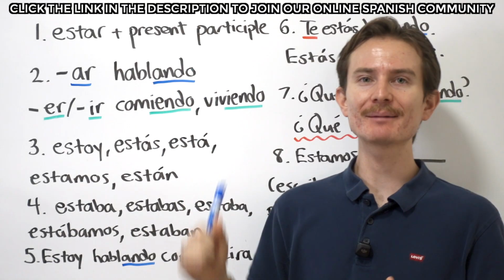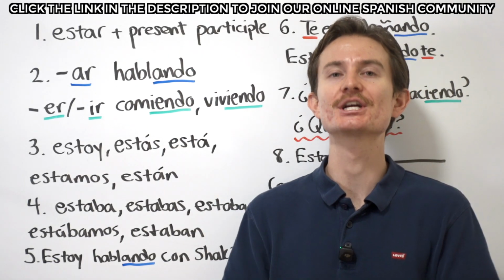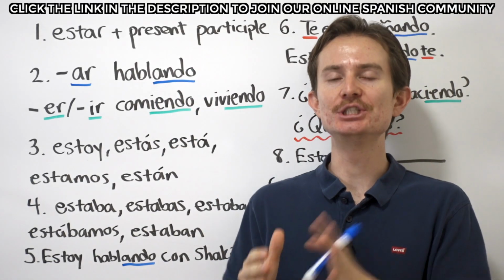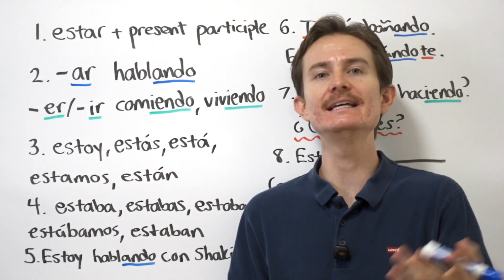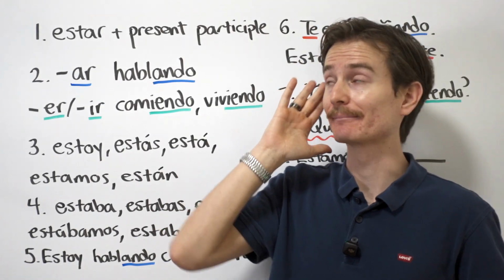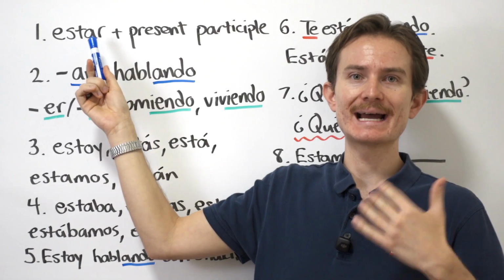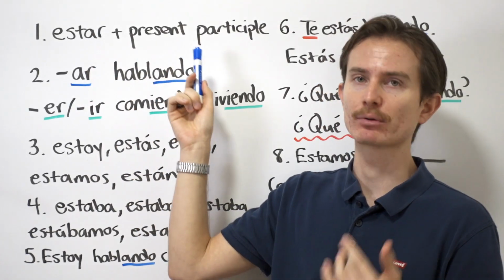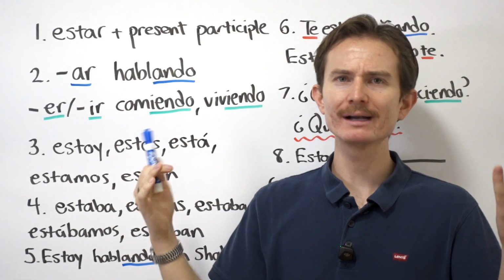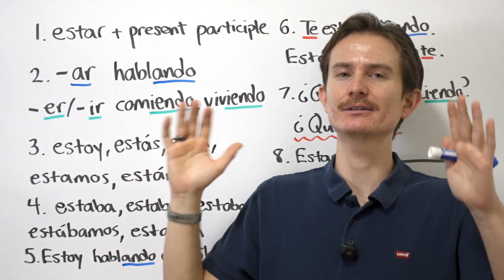Welcome. Today, we're talking about the present progressive in Spanish, aka the ing verbs in English. So, laughing, eating, crying, sweating. All we need to do is take the infinitive verb estar and combine it with the present participle. Now, what is the present participle, Nate? I don't like crazy words.